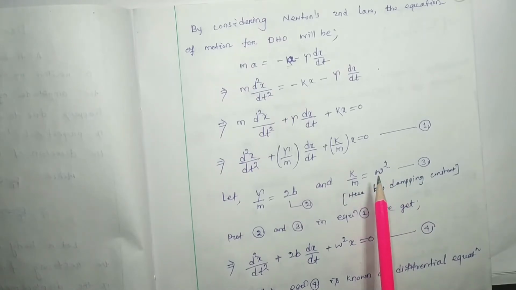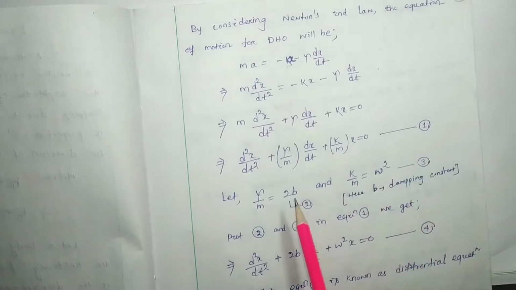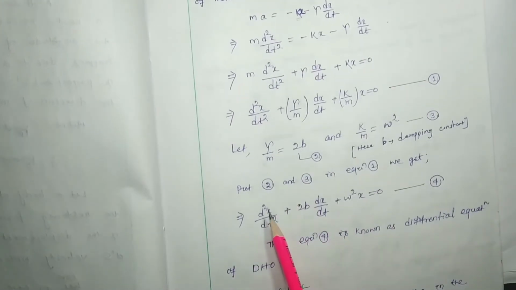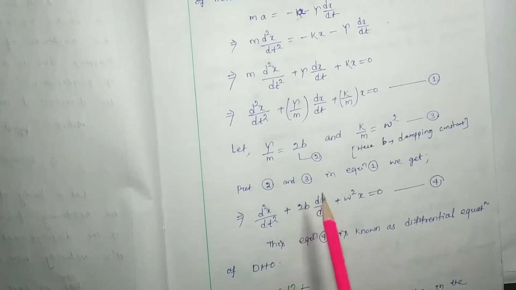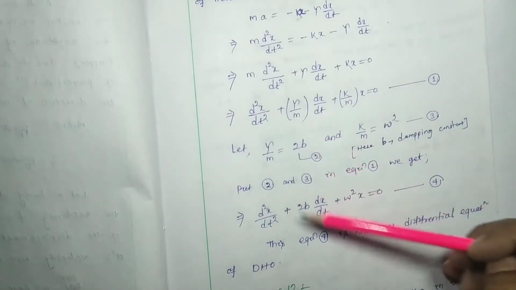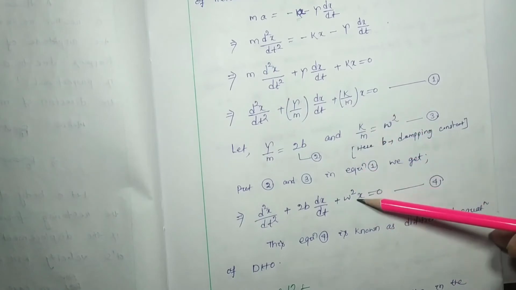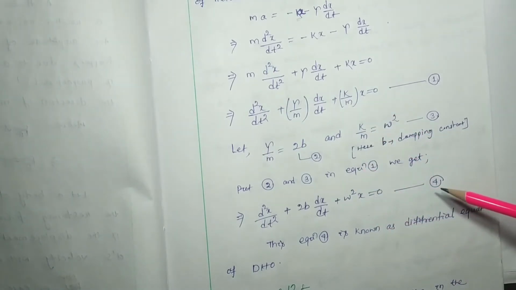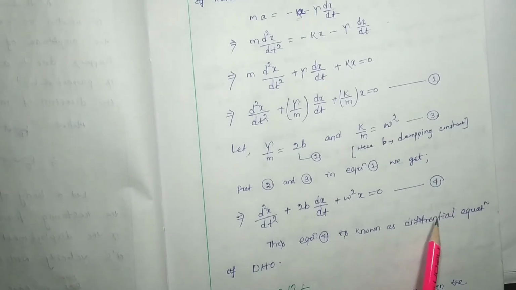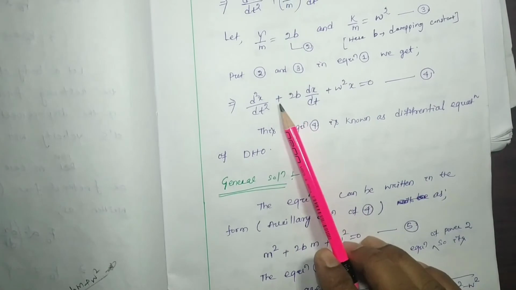Now we have to put equation number 2 and 3 in equation number 1. What are we going to get? This will be d square x by dt square plus, here gamma by m is put as 2b dx by dt, k by m is considered as omega square x equal to 0. Let it be equation number 4. This equation is known as the differential equation of the DHO, your damped harmonic oscillator. Now we have to find the general solution of this differential equation.